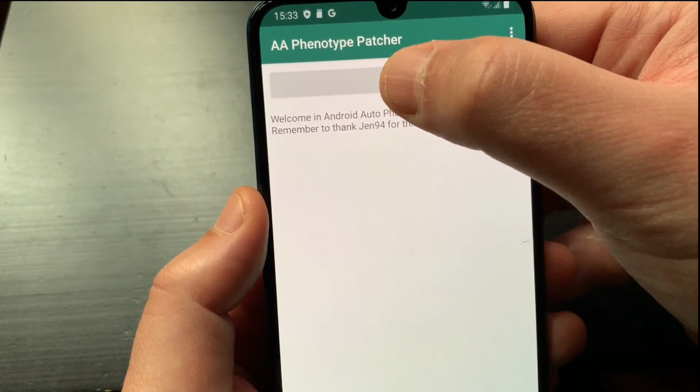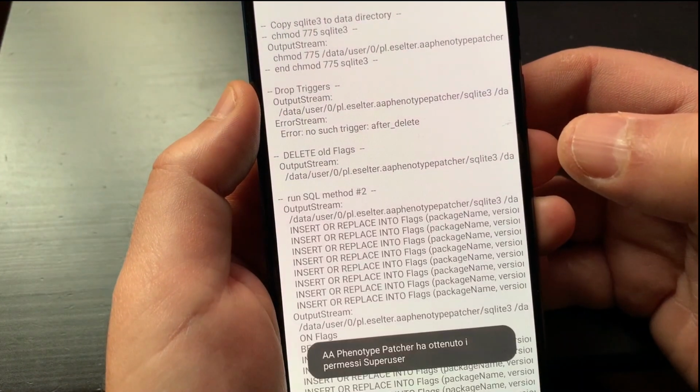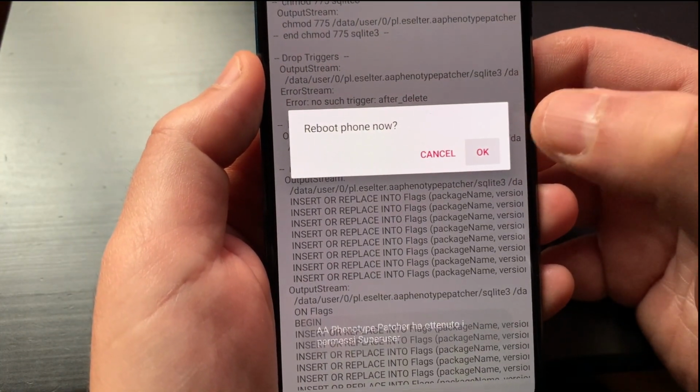Return to the main screen and tap the Patch button. Grant root permissions and tap OK to restart the device.